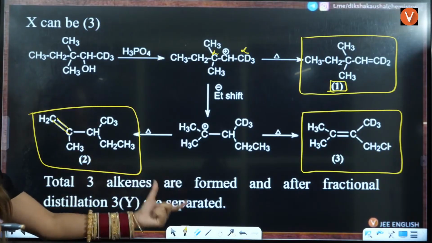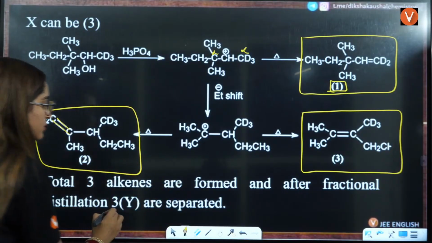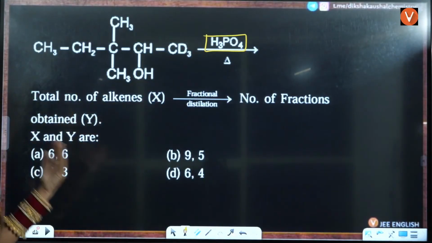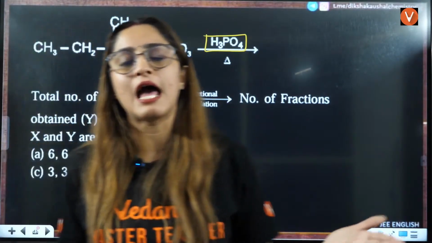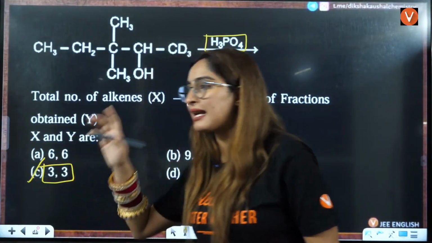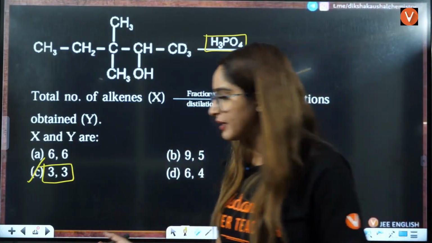Total 3 alkenes are formed after fractional distillation. 3 are separated. That means 3 number of fractions what you will observe. 3 fractions can be observed in the end. So answer will be C is the correct answer. That is 3 are formed and 3 are separated here.